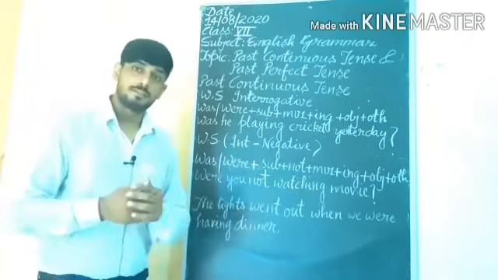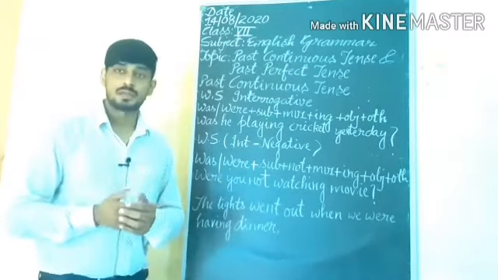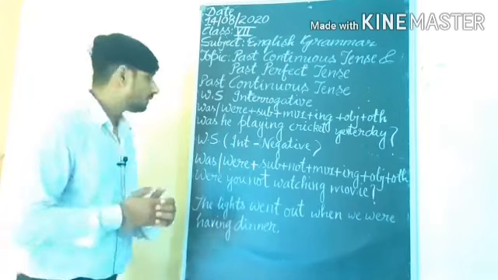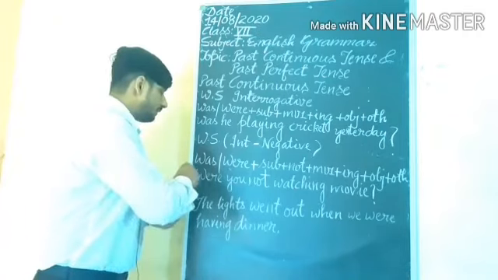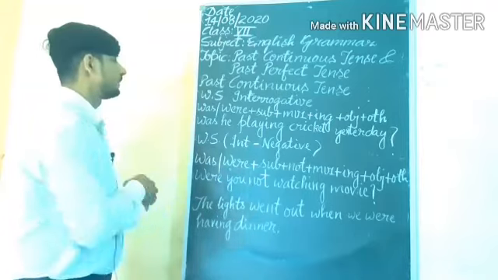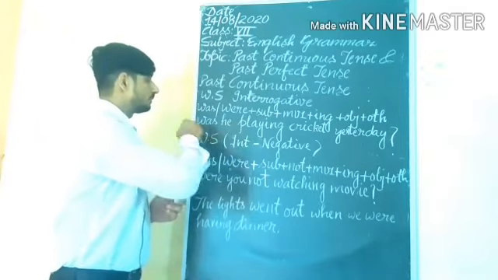Interrogative negative. We can add a WH word in interrogative, suppose, why were you not watching movie? Understand? Was he playing cricket yesterday?